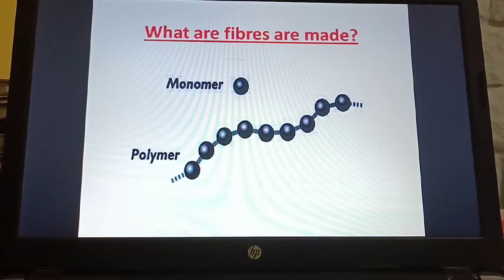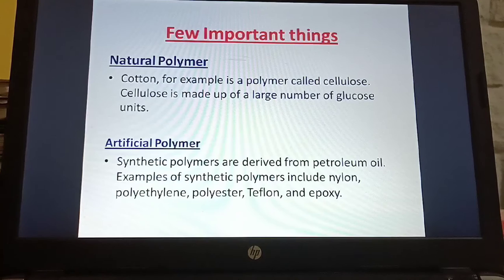Basically, monomers are chemicals. Remember, monomers are chemicals. If you think of this chemical as a single unit, and you keep on repeating these chemicals, you get a polymer. For example, a monomer can be glucose or maybe nylon. Each single unit of glucose, when you add them, you get cellulose. The important thing to remember is that there are natural polymers.